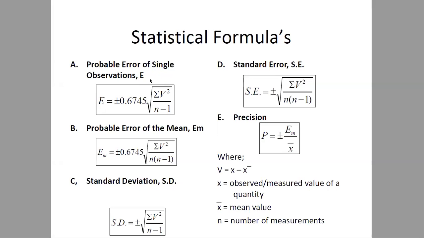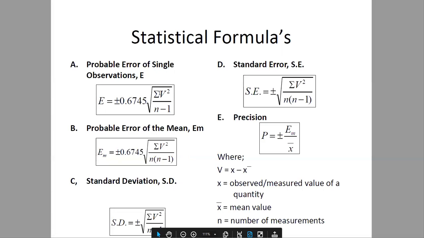So we'll find the probable error using this relation, where E is the probable error of a single observation, which can be calculated using the relation E is equal to plus minus. Here it may be positive or it may be negative. So E is equal to plus minus 0.6745 multiplied by the square root of summation V square divided by n minus 1, where V is the difference between the observed or measured value and the mean value.